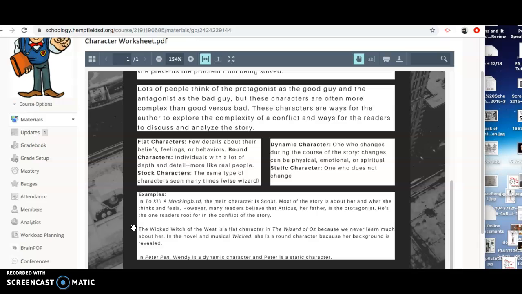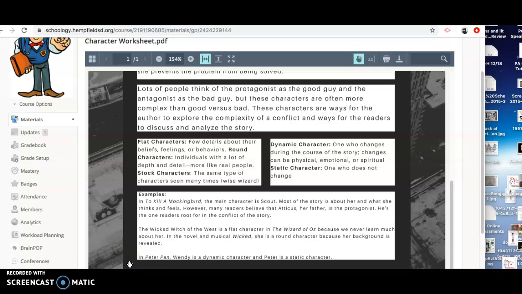If you're familiar with The Wizard of Oz and all the various spin-offs, the Wicked Witch in the original movie is a flat character. We don't know much about her. We don't know why she's evil. However, there is a novel and a musical called Wicked, where the author and writers turn her into a round character. They give her a background, reveal why she turned evil, and fill in some of her character traits.